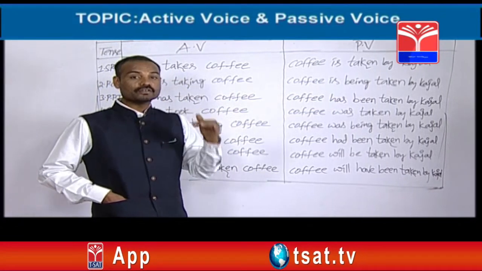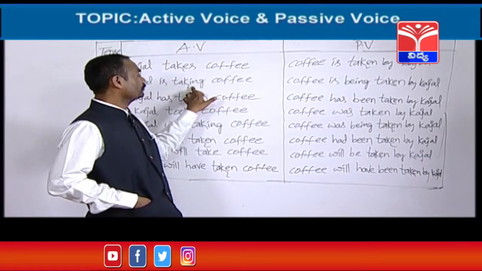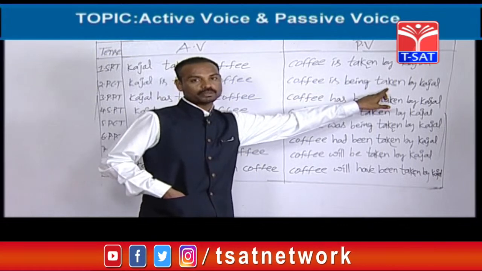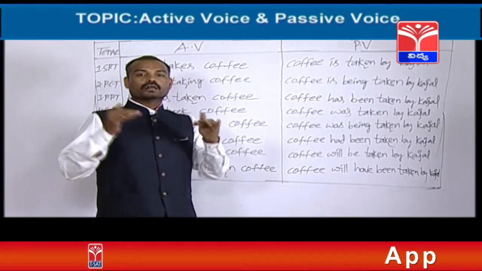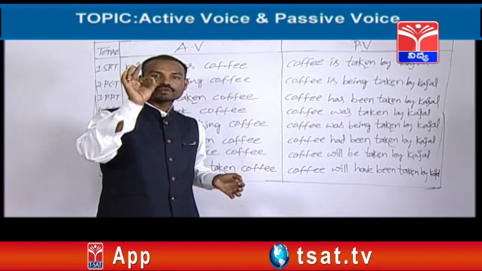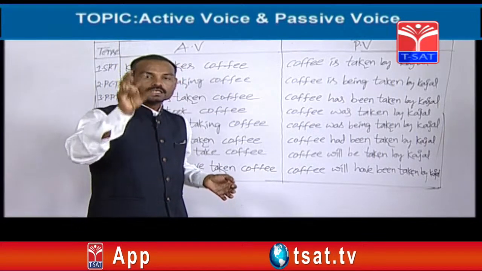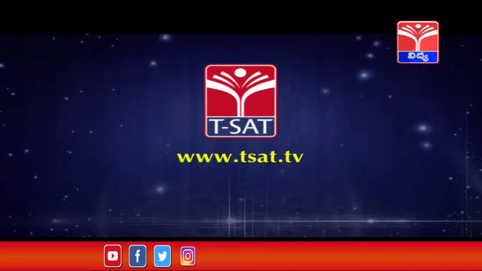Whenever you find out ing form in the active voice, you should write being in the passive voice. Next, verb should be changed into the third form, taken. Next, preposition by. Next, subject Kajal. Coffee is being taken by Kajal. When should you take being? Whenever you find out ing form in the active voice, in the place of ing form you can write being in the passive voice. Don't forget it.